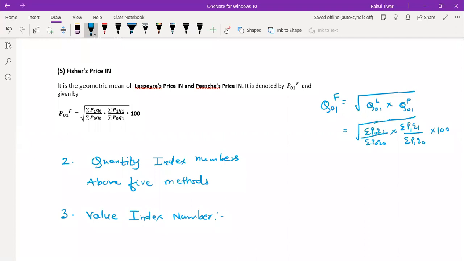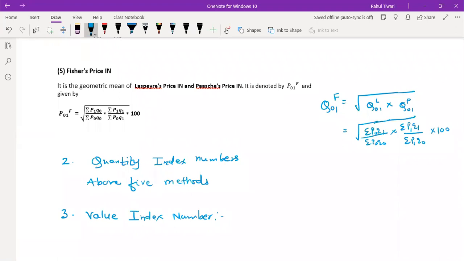Just imagine you are buying a house. Maybe somebody very rich is buying two houses but of small size. Somebody is buying one house, but a big house. So when the quantity as well as the price changes according to the position, according to the place, I say we go to the value index number.